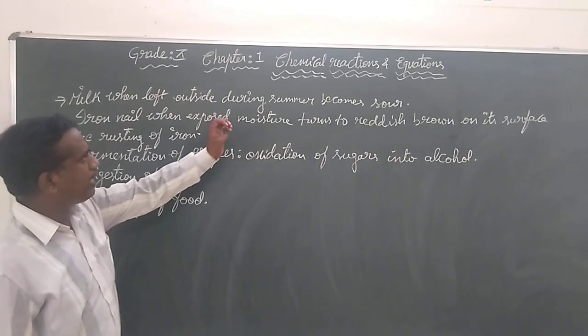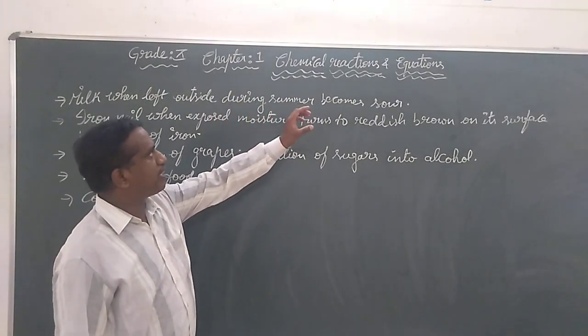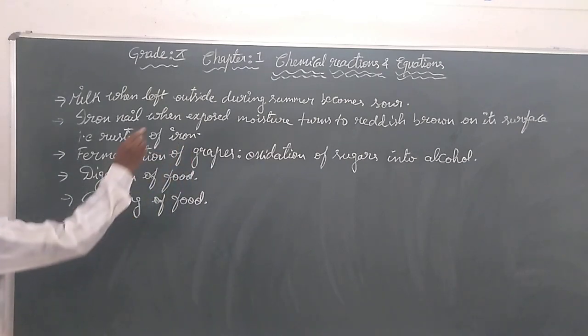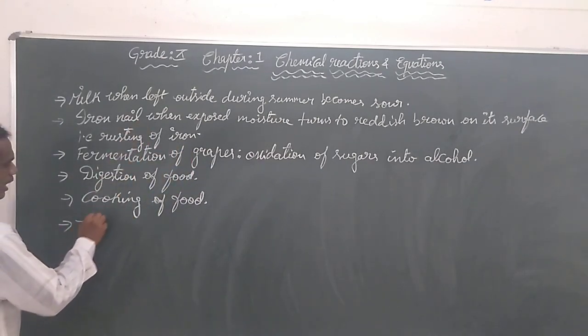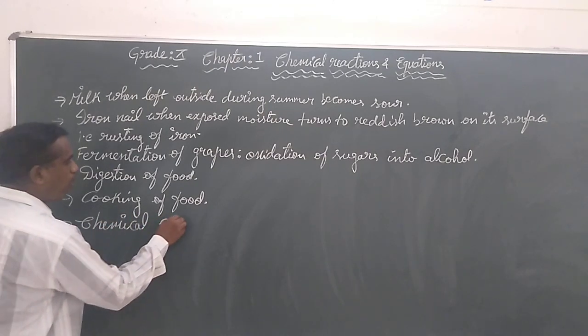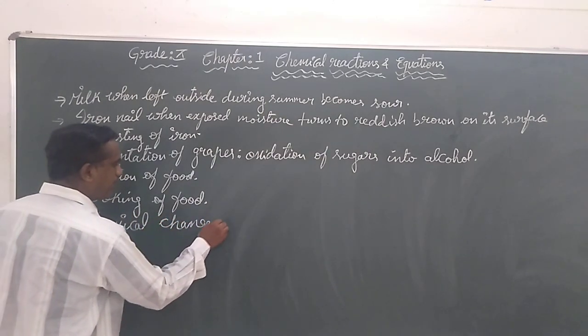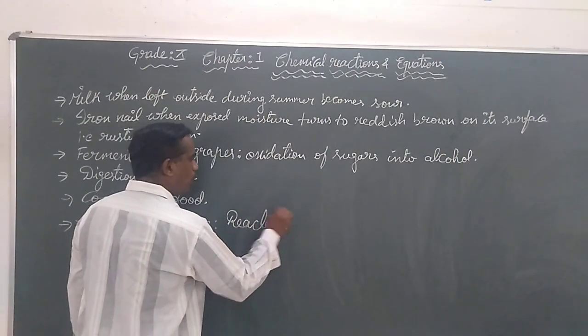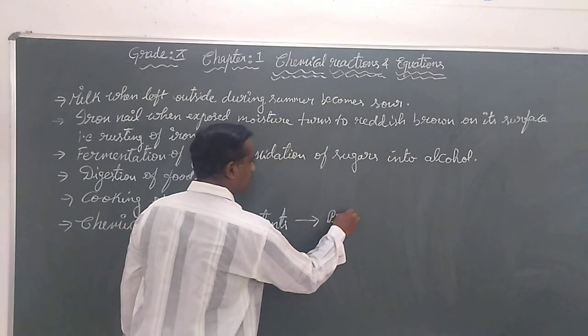So we are going to come to the point of what is meant by a chemical change, which relates to the chemical reaction equation. A chemical change involves converting reactants to products.